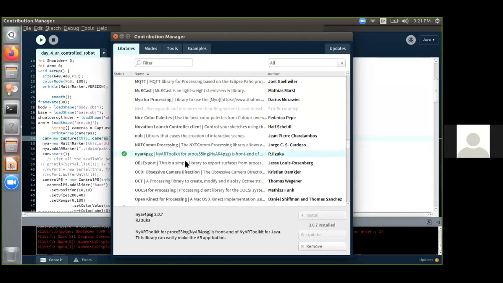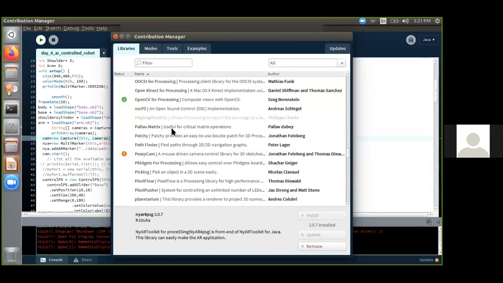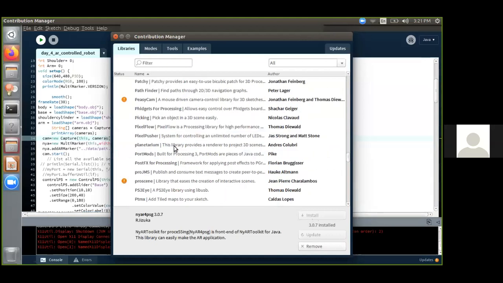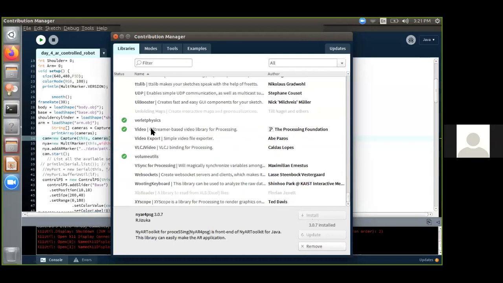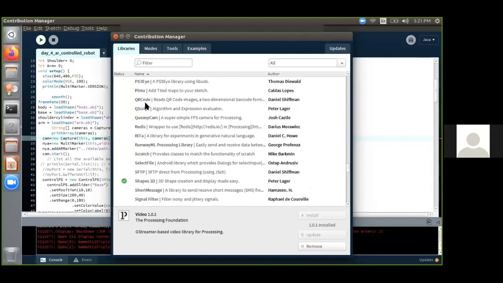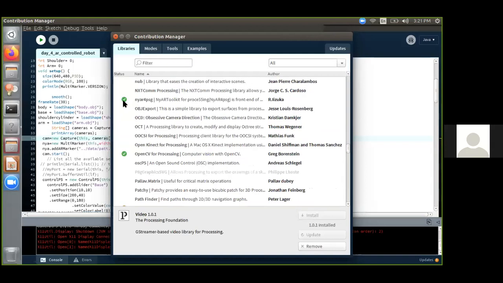Most importantly, the video library has to be installed. It comes pre-installed with Processing. I have seen some of the participants telling that the video line is throwing an error, so you have to install the video library also, if it is not installed. If it is installed, then a green circle with a white tick will appear on the screen.